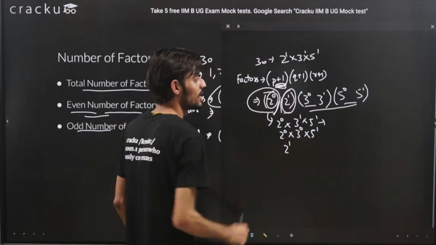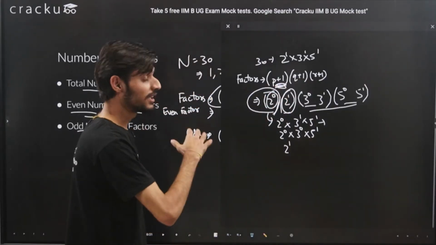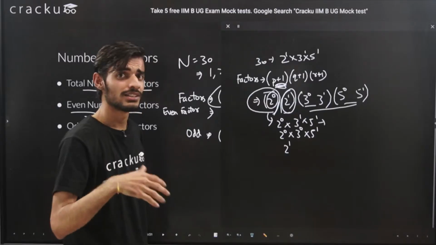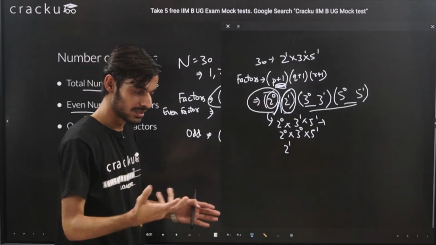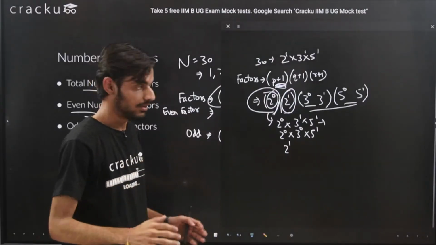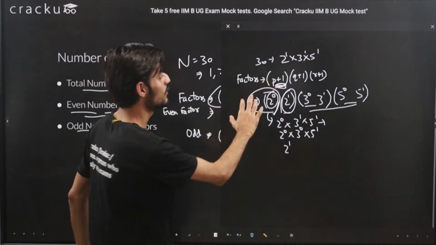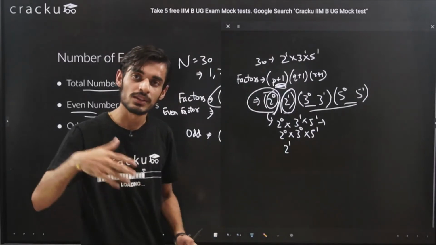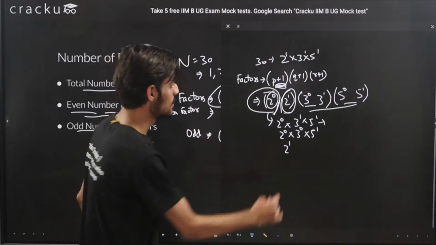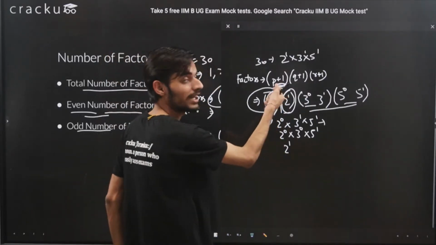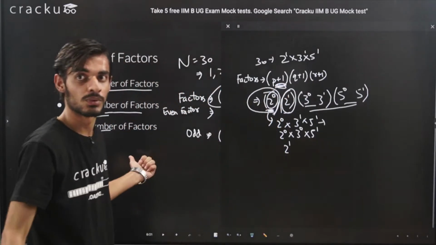So because of this reason, I think understanding the logic is also important. Just by memorizing the formula, you will be able to solve the easy level questions, or let's say some direct level questions. But until your concepts are clear about where this formula came from, you will face some difficulty when you attempt slightly advanced level questions. Okay, so I think this should be clear, because of this particular reason we are not adding 1 to this for calculating even number of factors.